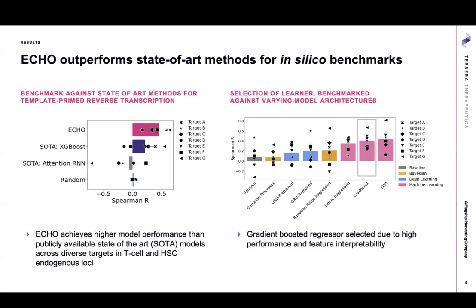In our in silico benchmarks, we saw that our model was able to outperform state-of-the-art methods. On the left, we see an example of our model outperforming publicly available models in the context of diverse targets in T-cell and hematopoietic stem cell endogenous loci. On the right, we show the motivation for the selection of our model, comparing our model to classic approaches, both across Bayesian and deep learning methodologies, showing that in those cases, given the sparsity of our dataset, more complex models often overfit or more poorly performed in our context, motivating the choice of our lightweight learners.